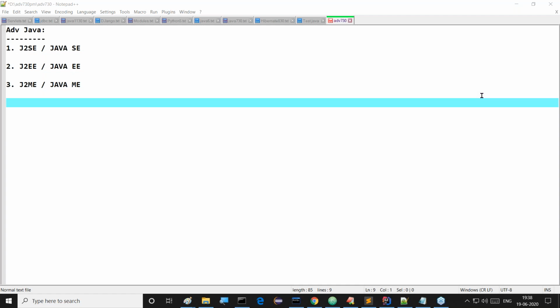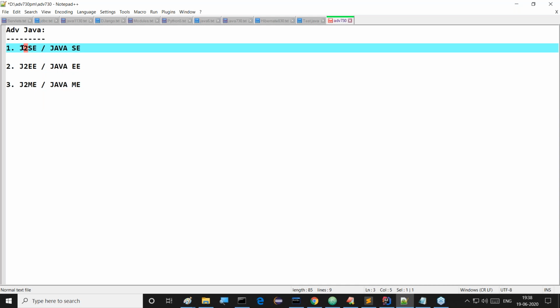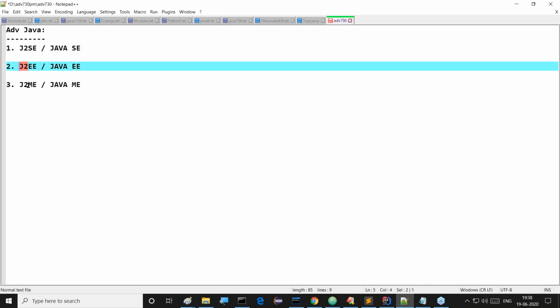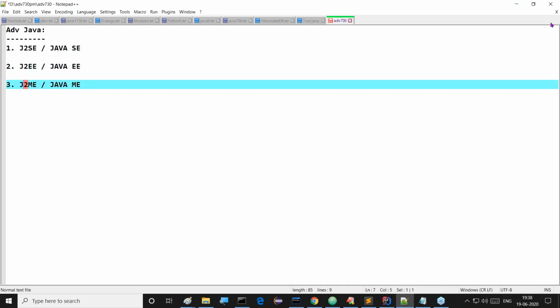Right. Anyway, guys, now I'm giving clarity regarding this point. In J2SE, J2EE and J2ME, what is this 2 actually? The 2 represents the Java second version. At the Java second version, huge changes are available.